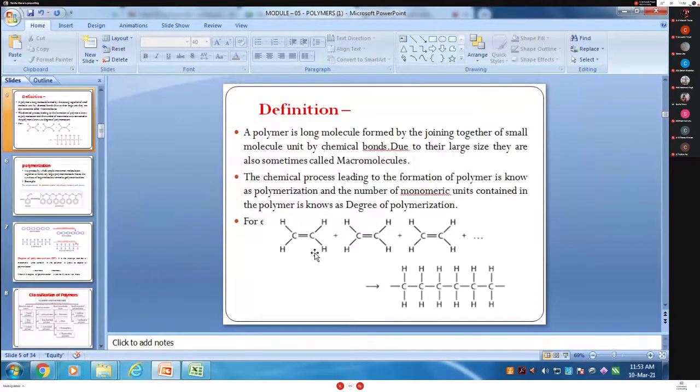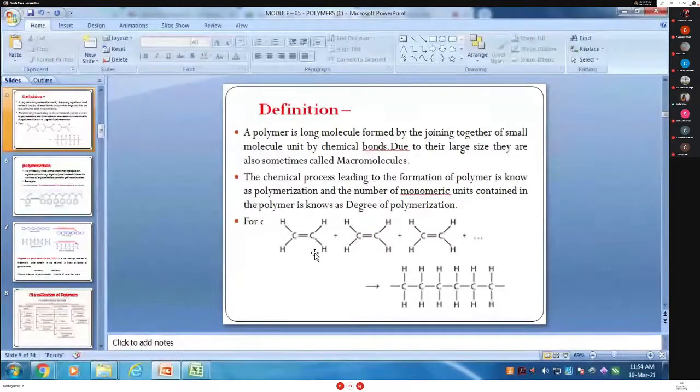How many students are in the first year? 245 students. It is divided into 4 classes. Is it clear? Division-wise. Small monomers combined together are called a polymer. Is it clear to all? Okay.